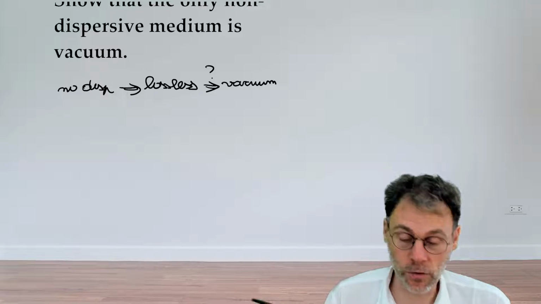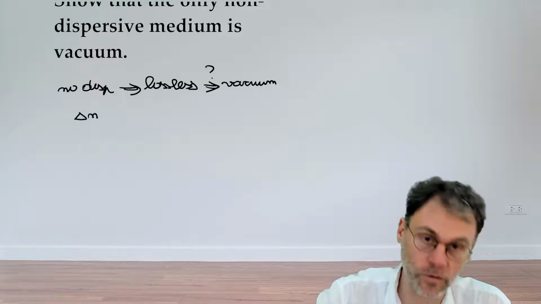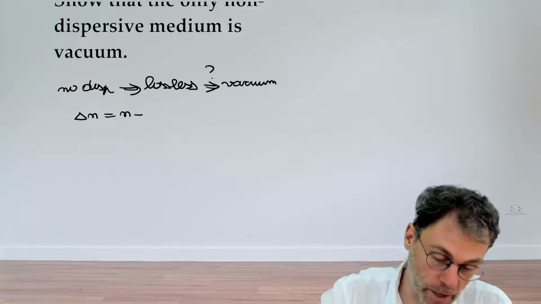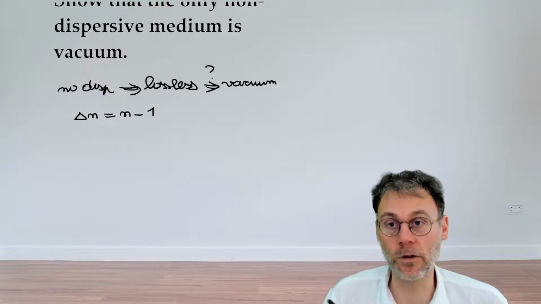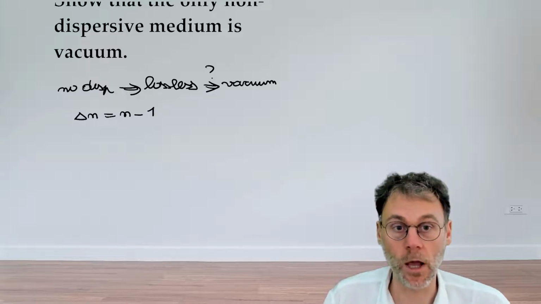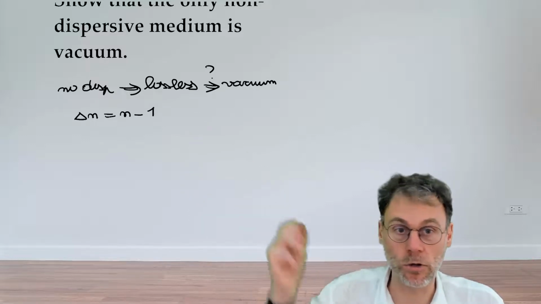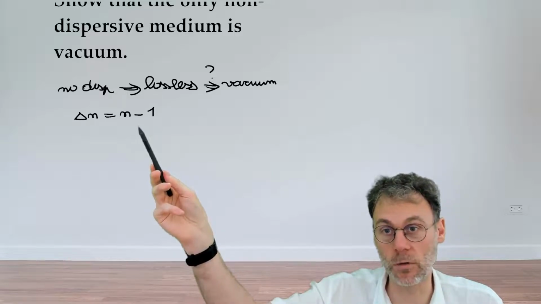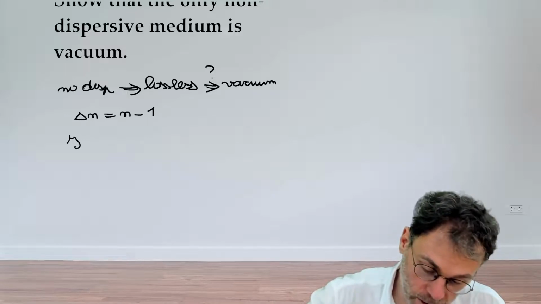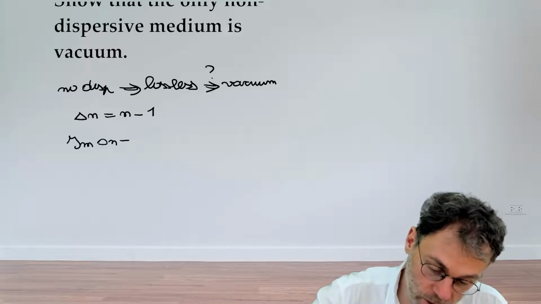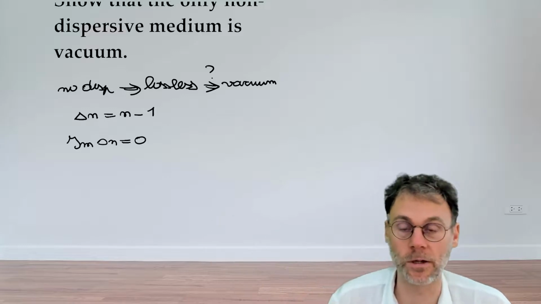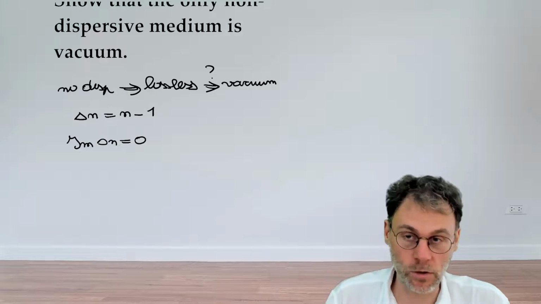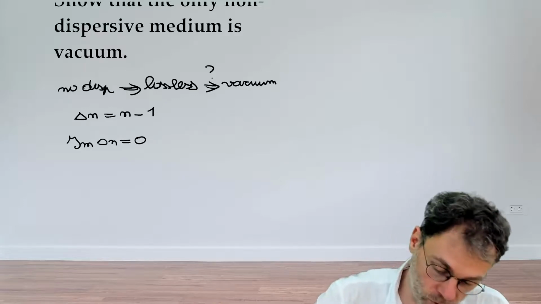Now in the Kramers-Kronig relationships, we're going to work with the function f of z is delta n, which is the refractive index at a certain frequency omega minus the refractive index at infinite frequencies, which is 1. So we know that the material should be lossless. So this means that the imaginary part of n should be equal to 0. And that also means that the imaginary part of delta n should be equal to 0, because 1 doesn't have an imaginary part.